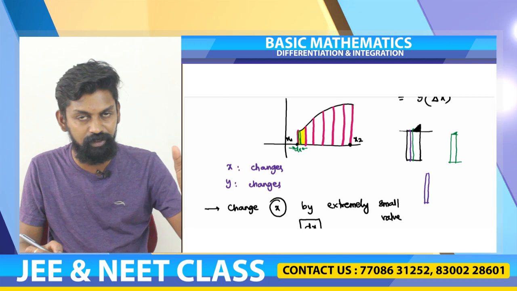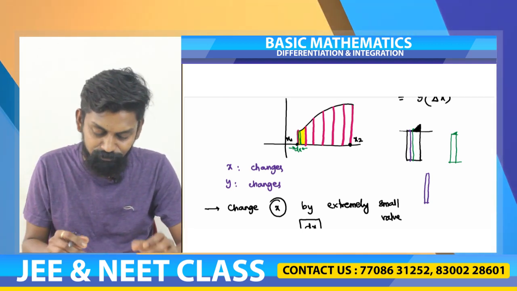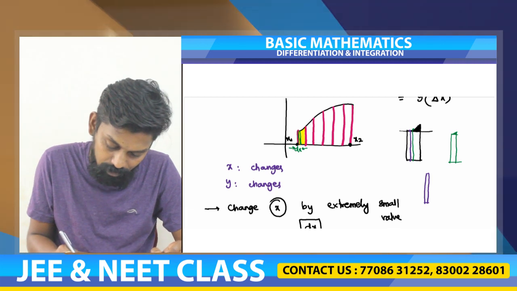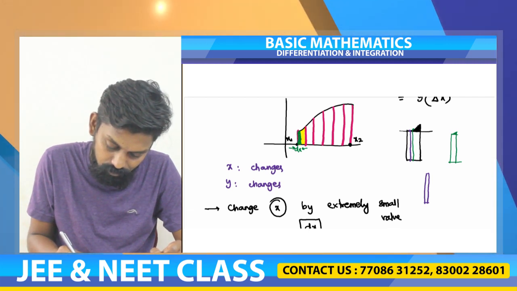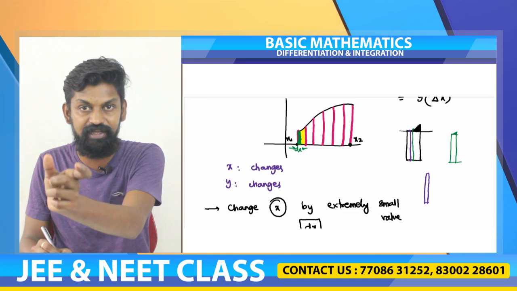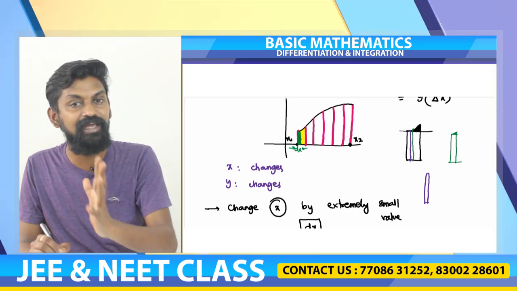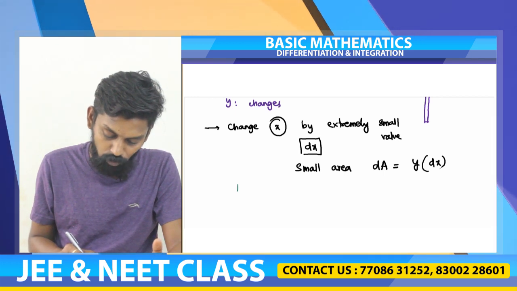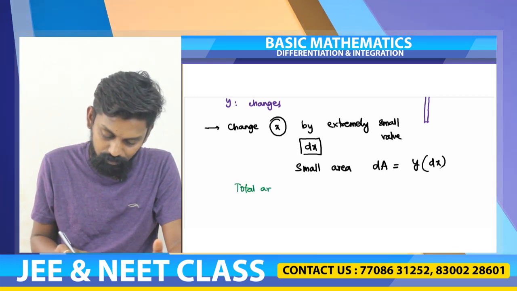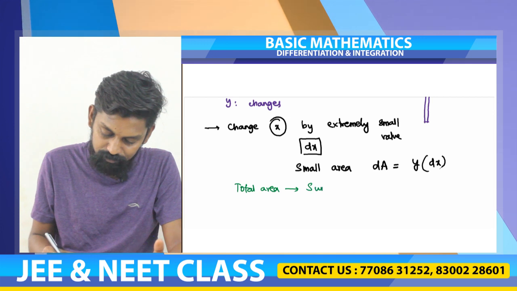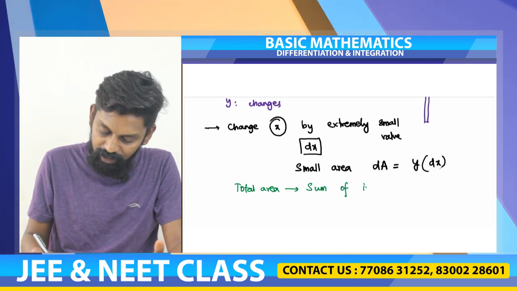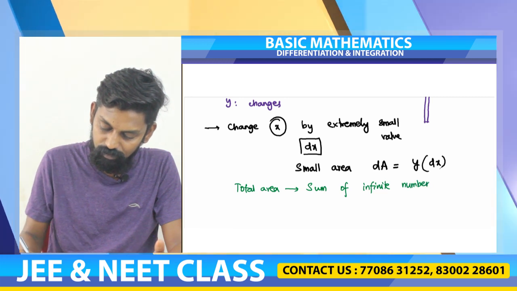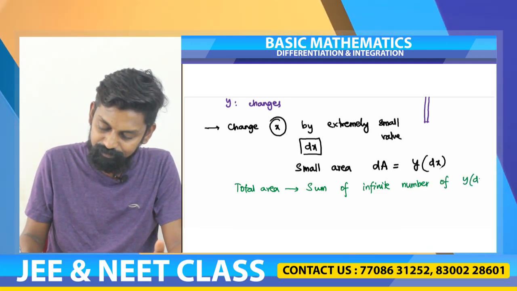So if I want to find the total area, I have to add all the small areas that I get. See this small area, then another y dx, another y dx, another y dx. How many y dx's do I get? I get an infinite number of y dx values. So the total area will be the sum of an infinite number of y dx that we get.